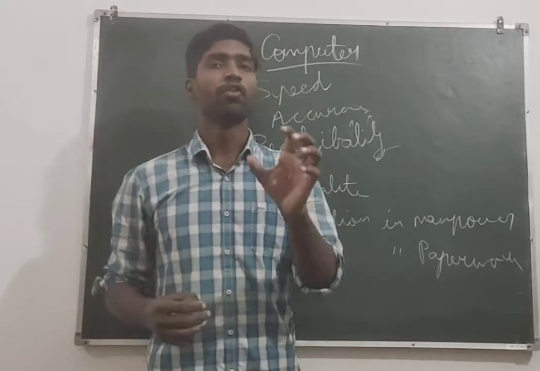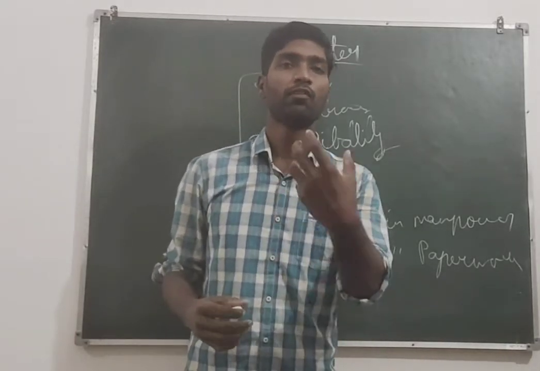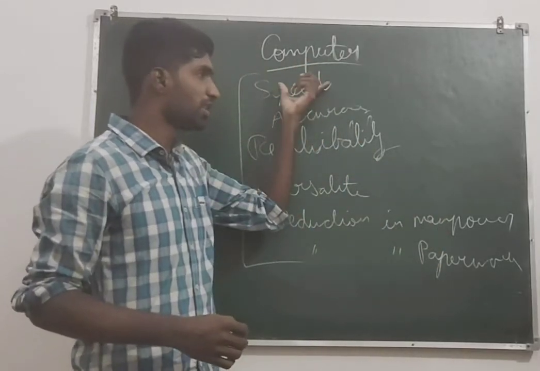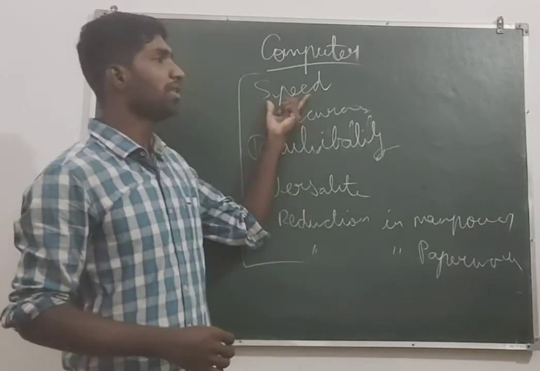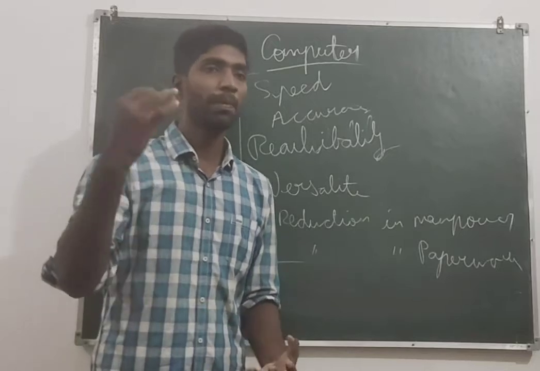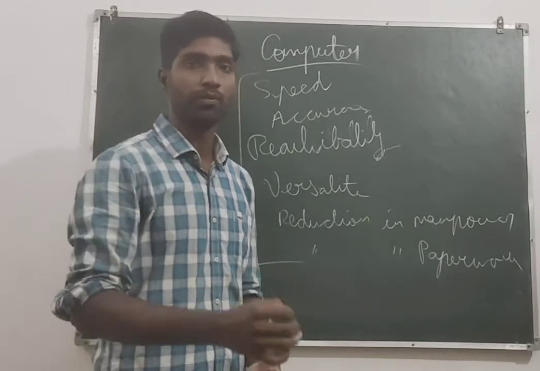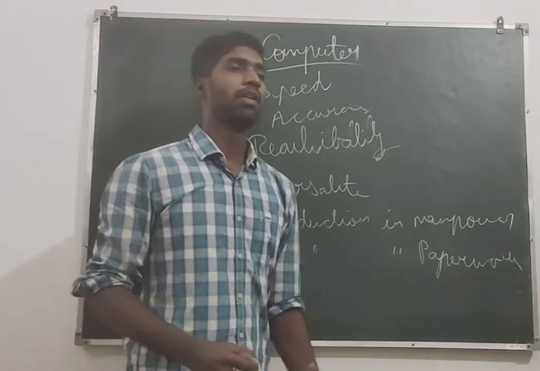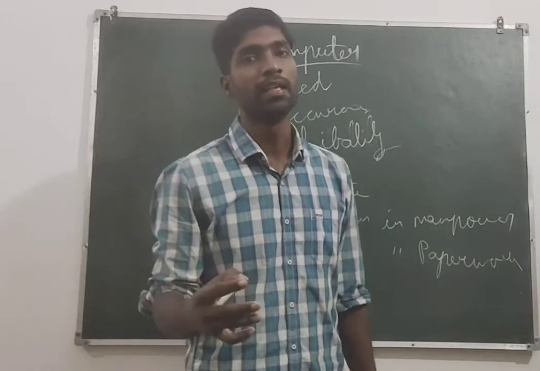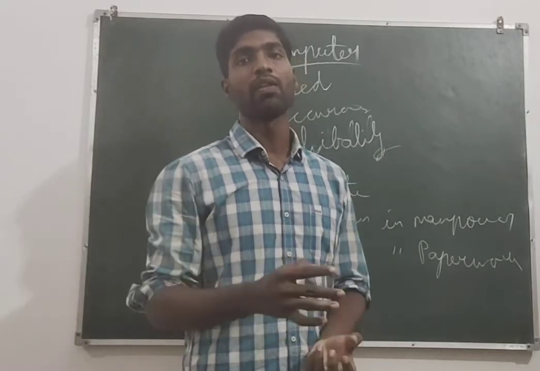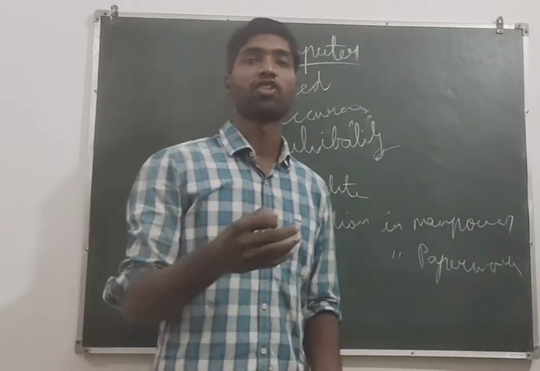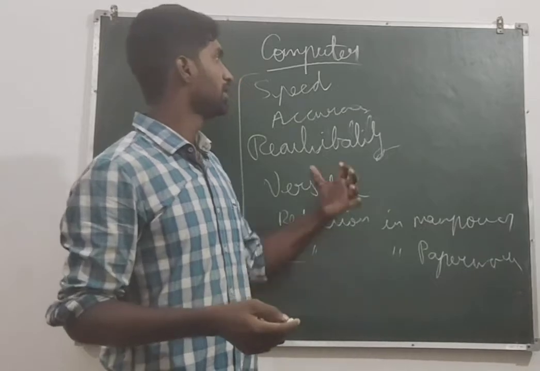The thing is, you should know the word. You should know what each name means, what is meant by speed, what is meant by accuracy. All these words you should know. First of all, what is speed? The computer always performs at high speed. When we remember the computer, the first word that comes is speed. Speed we always measure in hertz. If it is a big server, we measure by MIPS, million instructions per second.